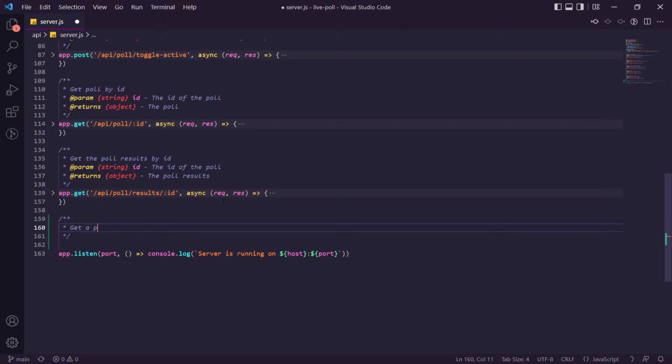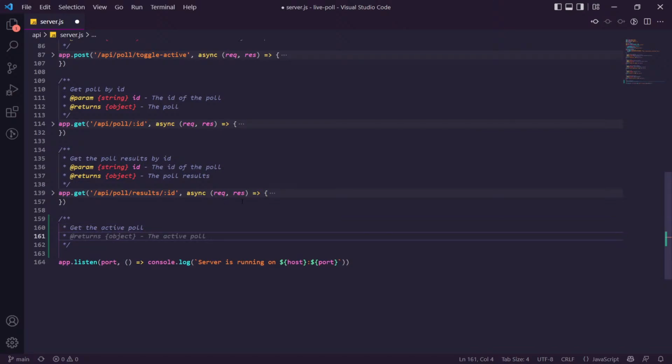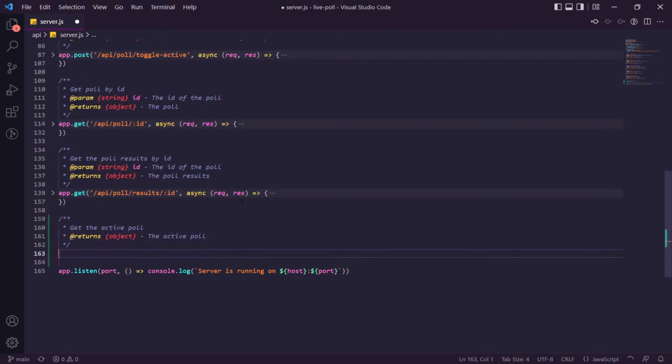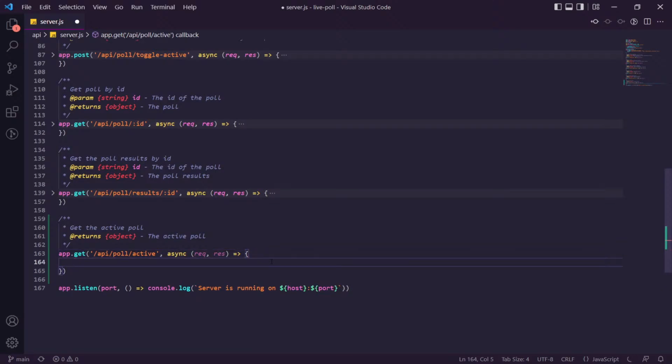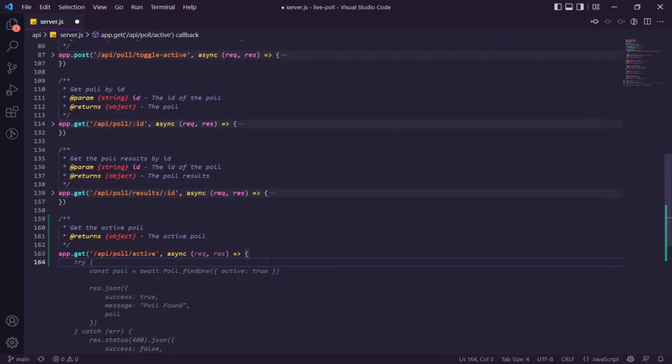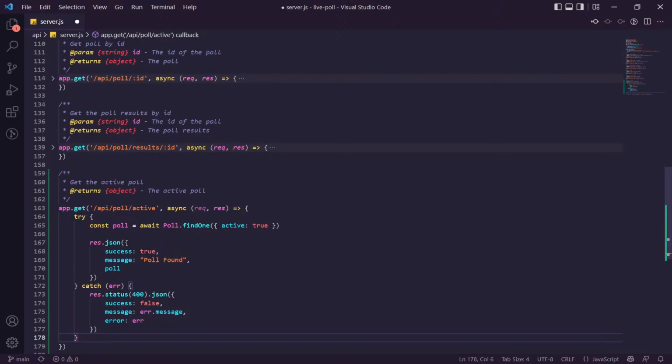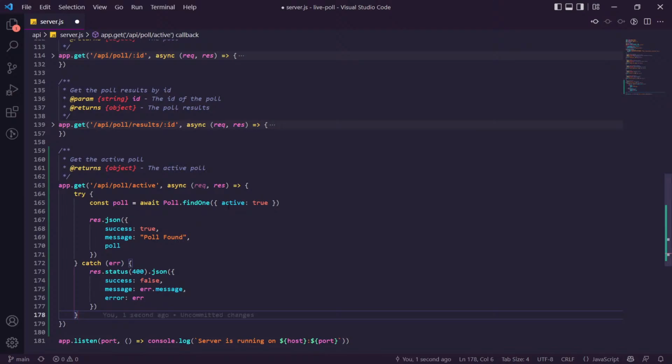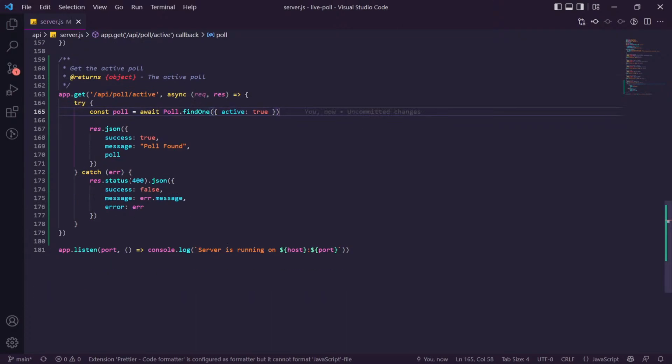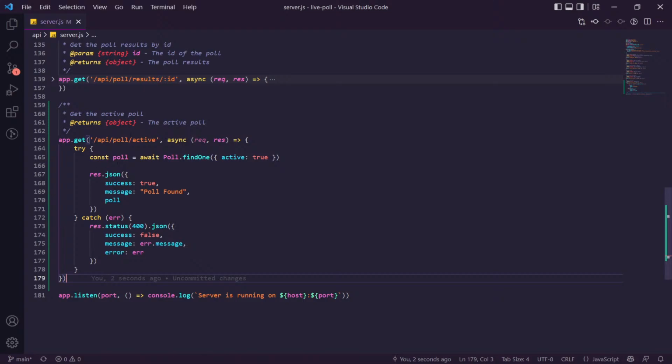Cool. So the next thing we need to do is get the active poll. Returns the active poll. That is it. So we're going to say app.get poll active, and then inside of here what we're going to write. Copilot obviously does everything for us because it just makes me lazy, but let's have a look. So we find poll active is equal to true, and that's correct. That's going to get us the active poll and send it back, because the active poll is the main thing we're going to need to use when we're getting our poll, by the way.